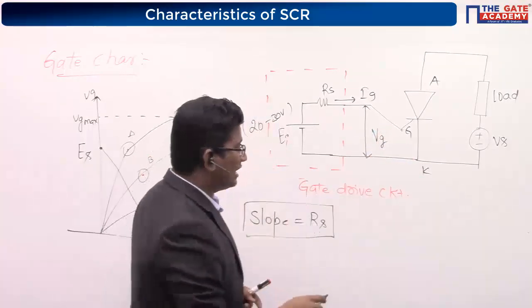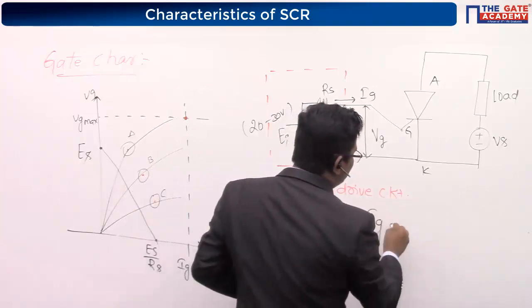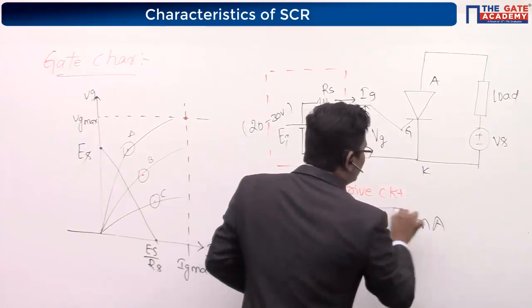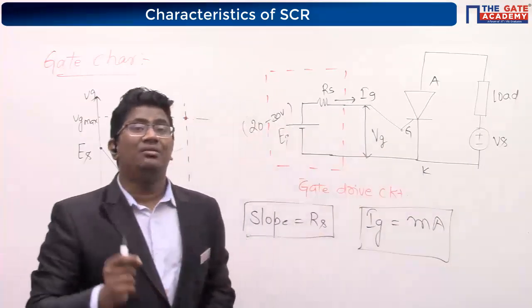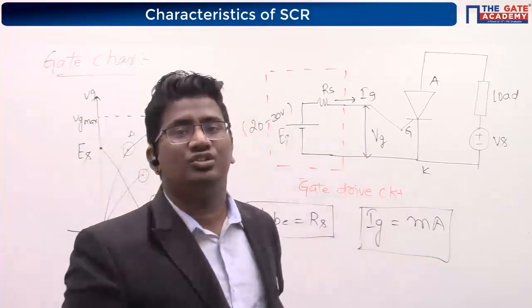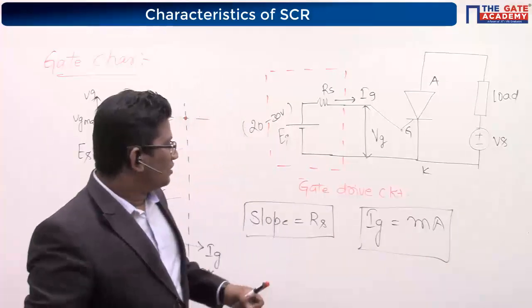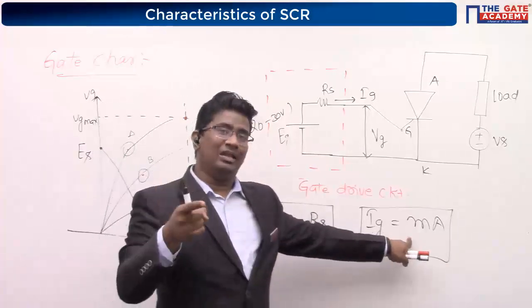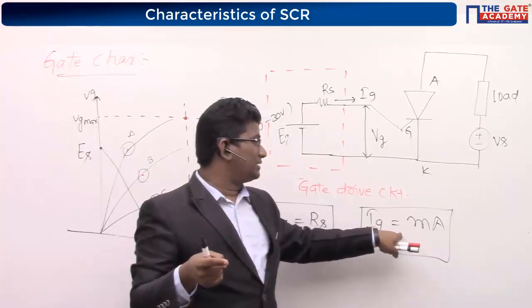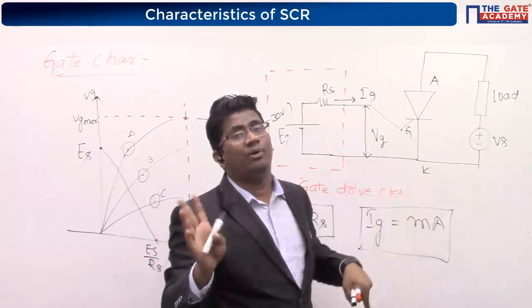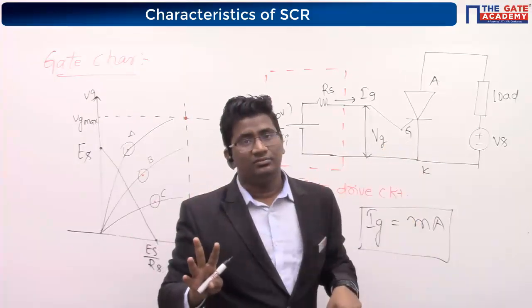You know, usually the gate current should be in milliamperes, not even amperes. Why? Gate cathode is heavily doped. So if you want to supply such milliamperes of current, the gate cathode section is not providing such a high resistance.